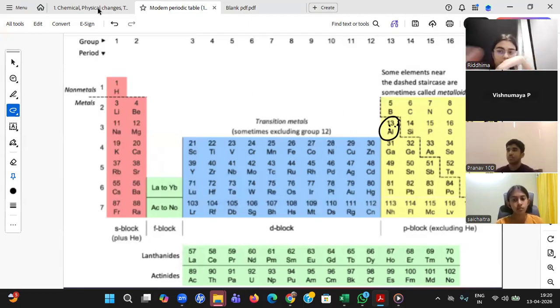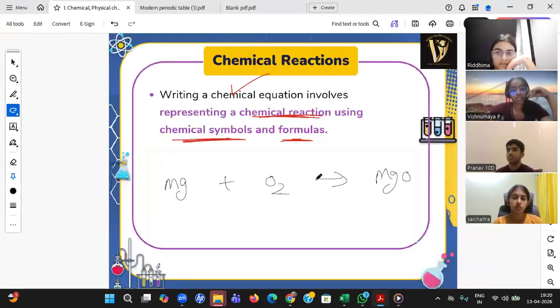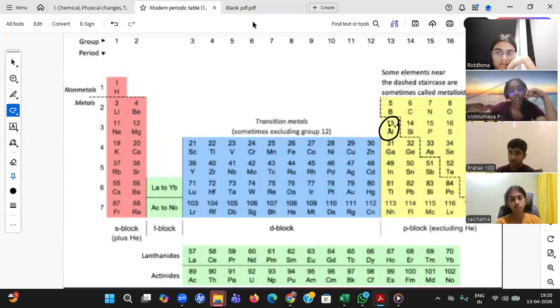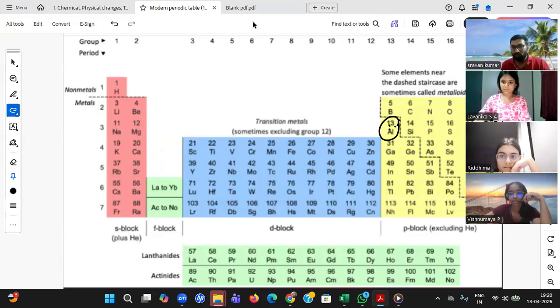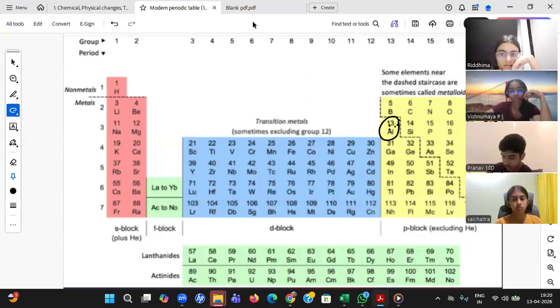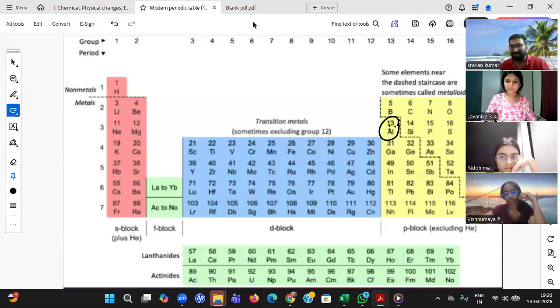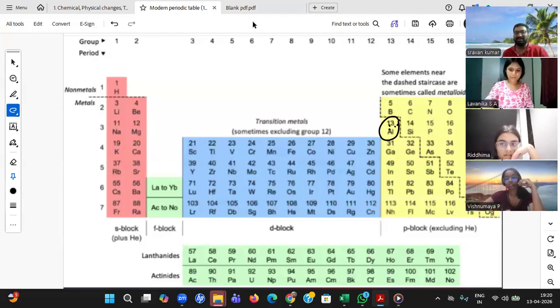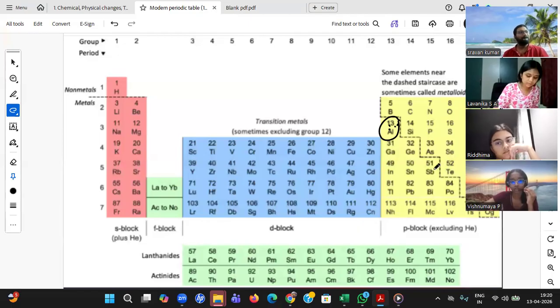Yeah, go ahead. Who is this? This is Vishnu Maya, sir. Vishnu Maya, go ahead. For some elements, even if you go to argon or neon, the number would be the same. Yes, absolutely. How do we decide that?